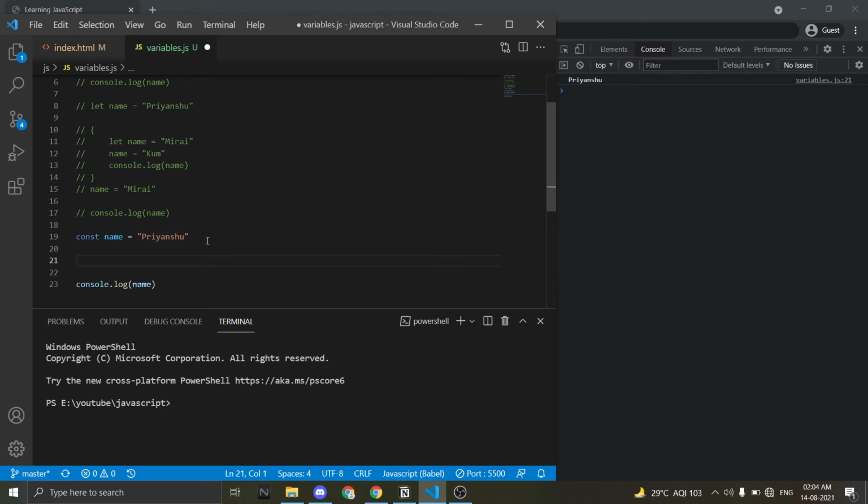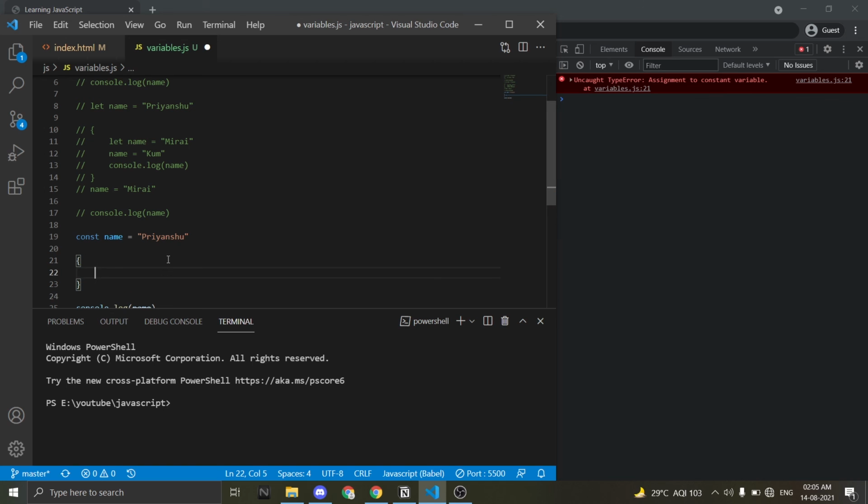And now what if I try redefining it? Is it possible? Let's see this. Assignment to constant variable at variables.js 21. You can't assign to the variables which are defined by const because it is a constant variable which can't be redefined. But now we have learned one trait of const.